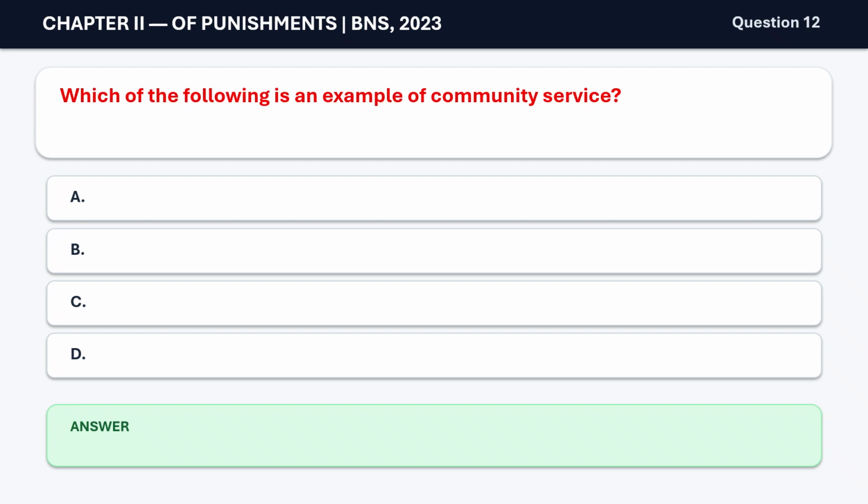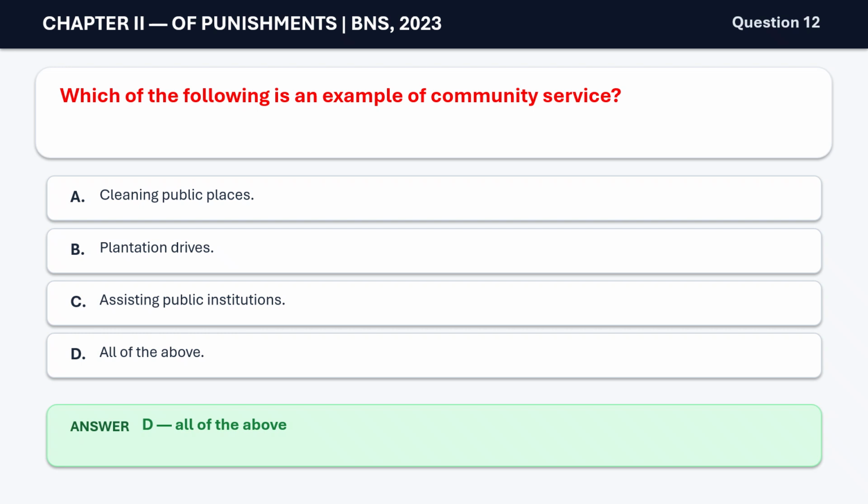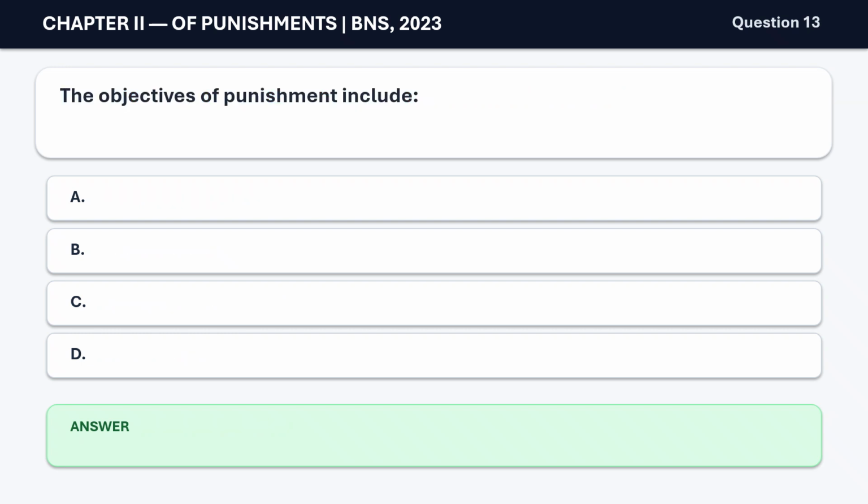A. Cleaning public places, B. Plantation drives, C. Assisting public institutions, D. All of the above. The correct answer is D. All of the above. Question 13. The objectives of punishment include A. Retribution, B. Deterrence, C. Reformation, D. All of the above. The correct answer is D.